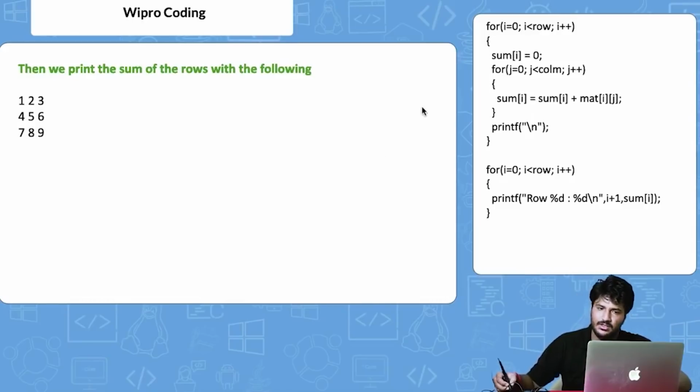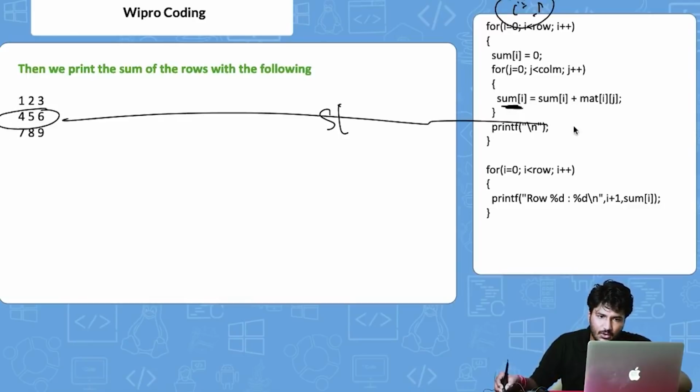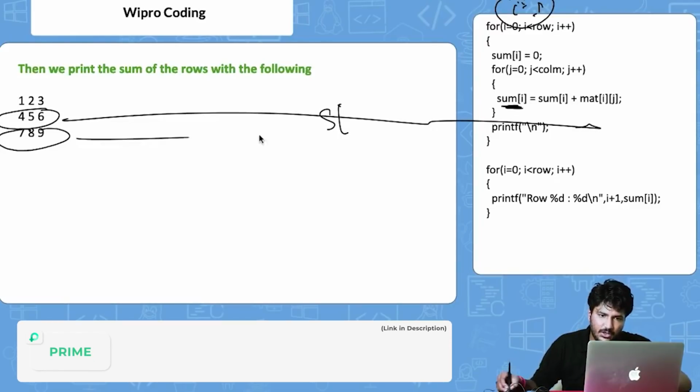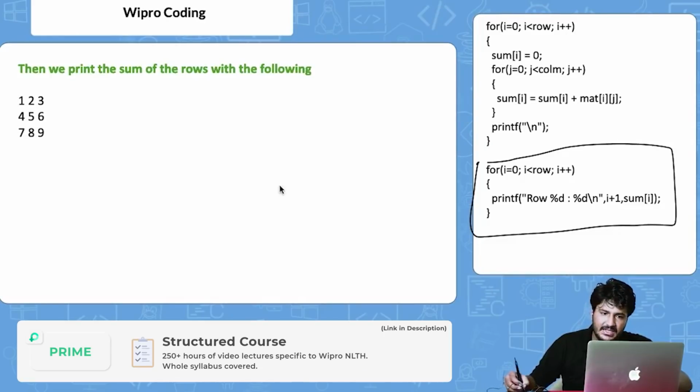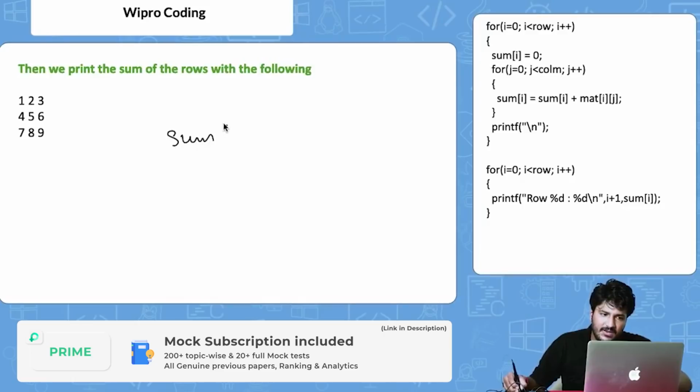Then the same thing will happen for sum of i. Now the i value is iterated to 1, and the same thing will happen. This will get stored in sum of i. Finally, we are running a for loop to print this sum of i.